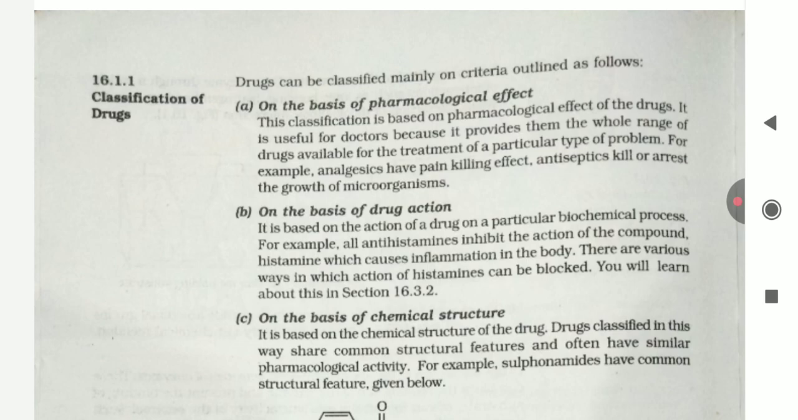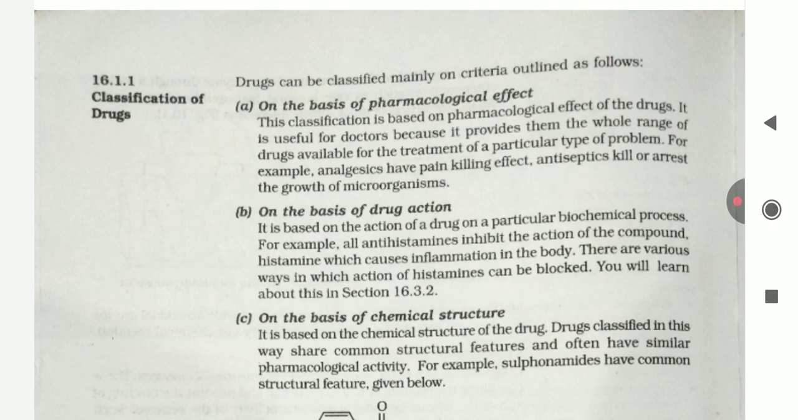B. On the basis of drug action. It is based on the action of a drug on a particular biochemical process. For example, all antihistamines inhibit the action of the compound histamine, which causes inflammation in the body. There are various ways in which the action of histamines can be blocked. You will learn about this in section 16.3.2.